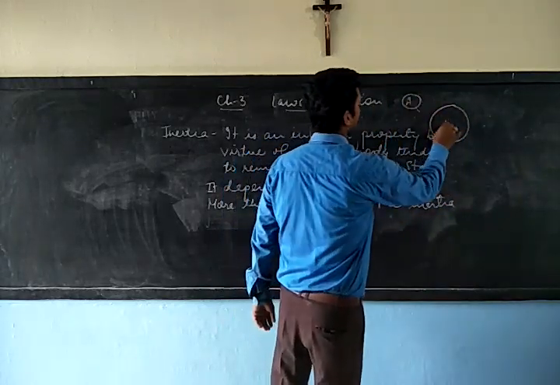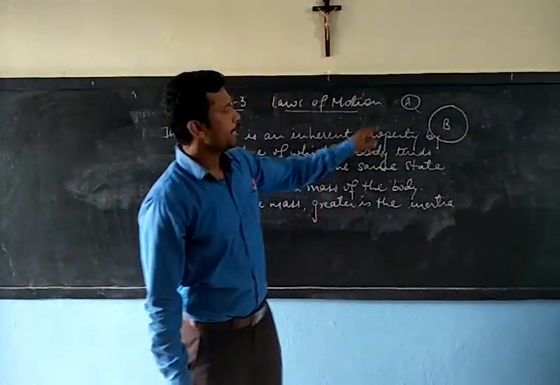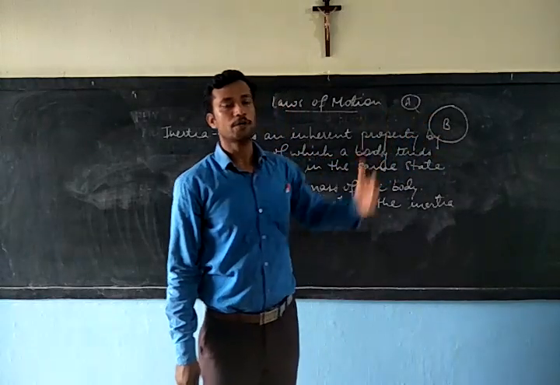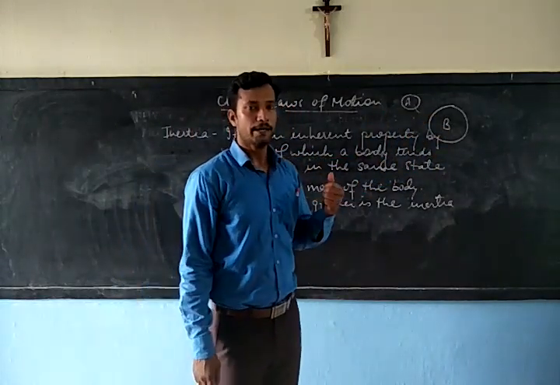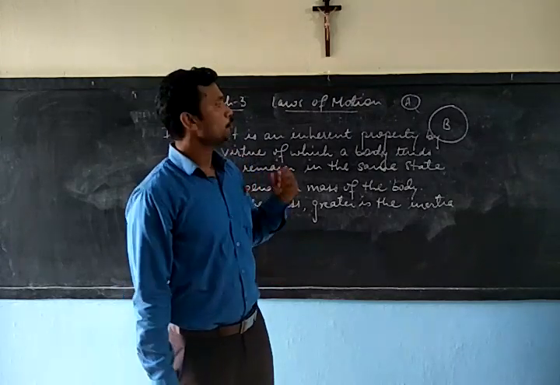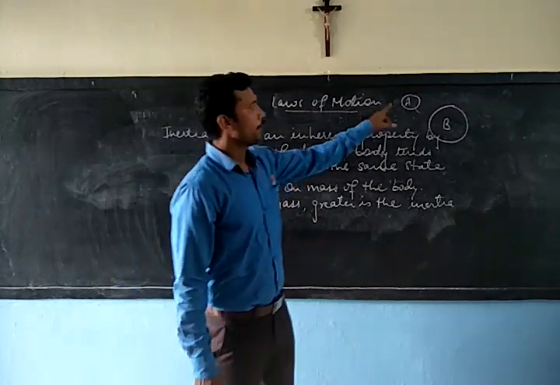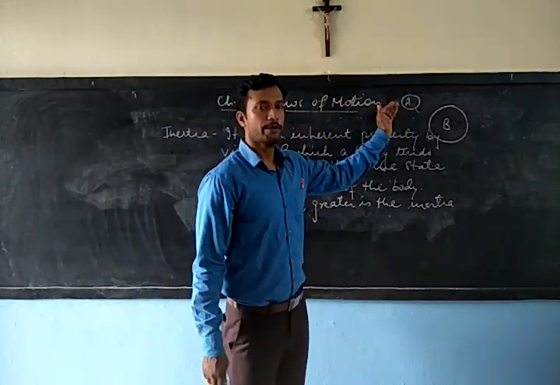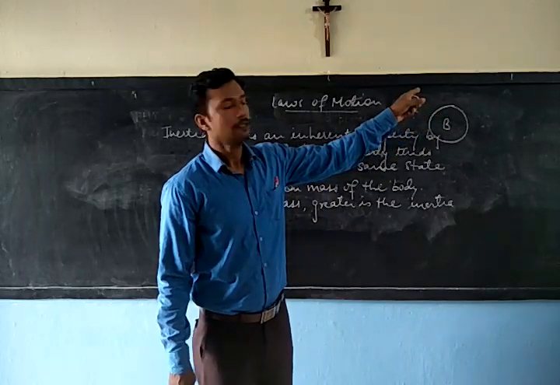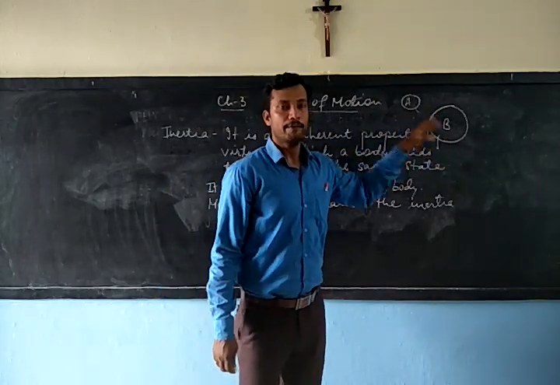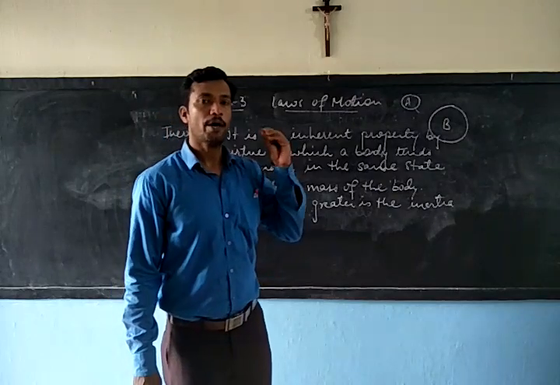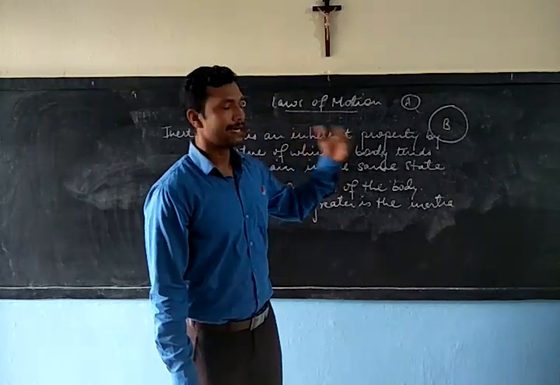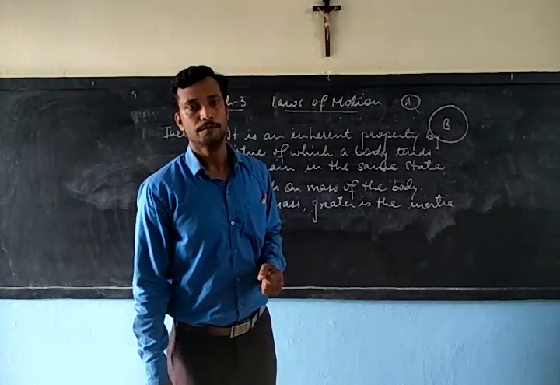For example, if there are two bodies A and B, you can see A has less mass than B, so obviously A is going to have less inertia than B. Now due to this less inertia, body A will require a small force to change the state of rest to motion, whereas body B having more inertia will require more force to change its state, that is, to set body B into motion.